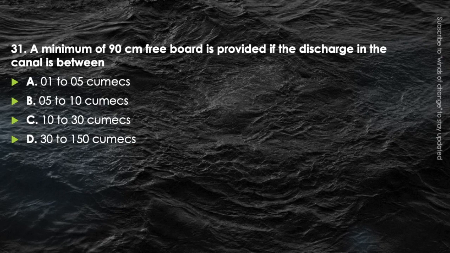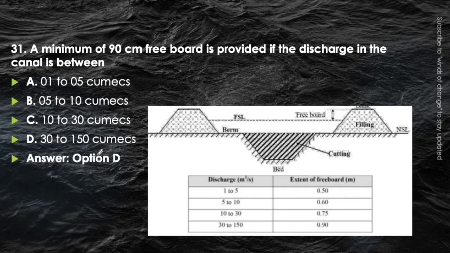A minimum of 90 cm freeboard is provided if the discharge in the canal is between 1 to 5 m3 per second, 5 to 10 m3 per second, 10 to 30 m3 per second or 30 to 150 m3 per second. If you know the value of freeboard for different ranges of discharge, then only you can answer this question. So for this you have to memorize it. The answer will be option D, that is 30 to 150 cumec.